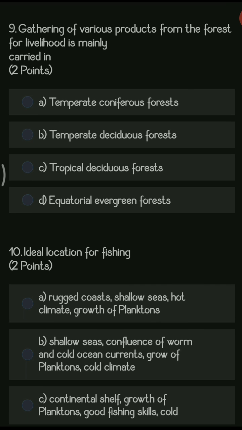Next question. Gathering of various products from the forest for livelihood is mainly carried out in dash. You have different forests like temperate coniferous, temperate deciduous, tropical deciduous, and equatorial evergreen forest. The right answer here is temperate coniferous forest. This forest has a combination of various types of products, and you can carry out gathering in large quantity.